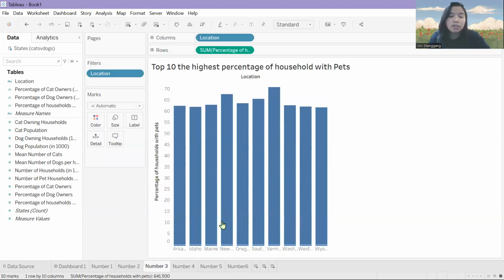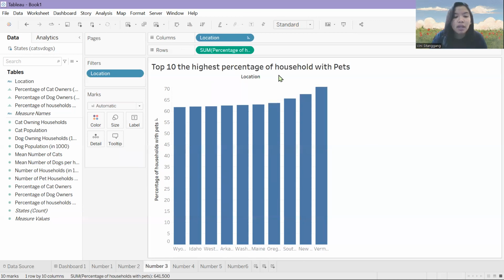We're going to jump into research question number three, about the top 10 highest percentages of households with pets. In this sheet, we can see the top 10 of the highest percentage. First, we arrange our data with the lowest first.